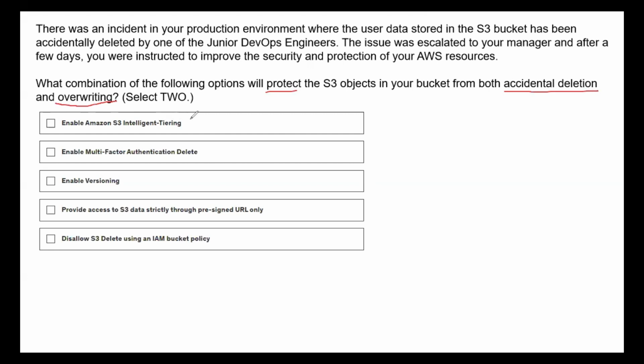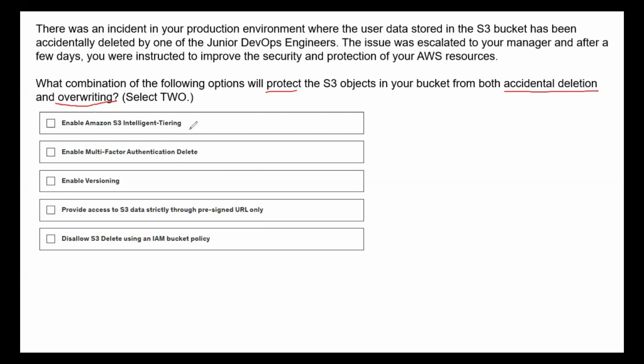We have Amazon S3 Intelligent-Tiering, then multi-factor authentication delete, enable versioning, provide access to S3 data strictly through pre-signed URLs, and disallow S3 delete using the bucket policy. Okay, so which would be the right options here?